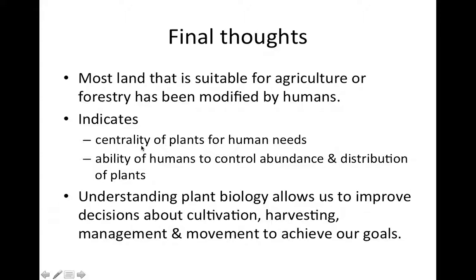So what's the importance of this? Well, for one thing, it shows us the centrality of plants for human needs. Given that plants cover most of those areas, humans have done a lot to control what plants grow where. It also shows that humans have substantial abilities to control the abundance and distribution of plants. So we're able to make decisions about what grows where, sometimes better than others. Finally, understanding plant biology allows humans to improve our decision making about cultivation, about harvesting, about management, and about movement to help us better to achieve our goals.